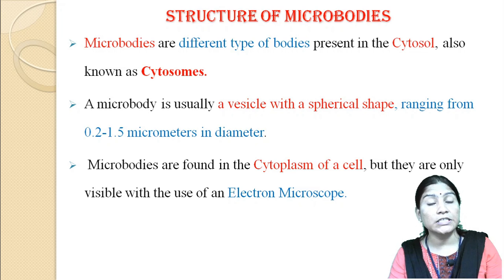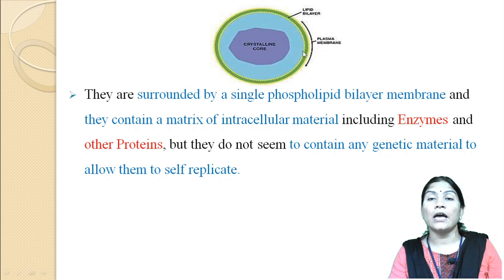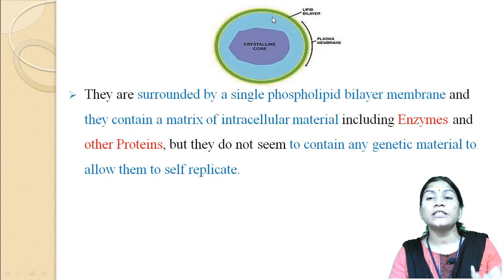They are always found in the cytoplasm of the cells, but they are only visible under the electron microscope. These diagrams show the microbodies, which have a crystalline core part. They are surrounded by a single phospholipid membrane, and they contain a matrix of intracellular material which includes various enzymes and proteins, but they do not seem to contain any genetic material to allow them to self-replicate.